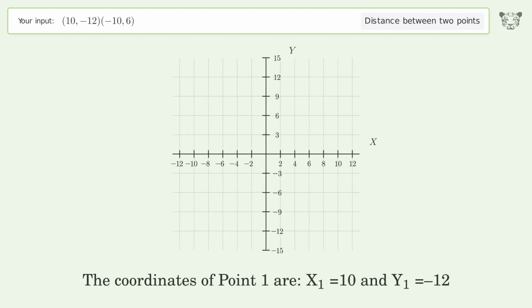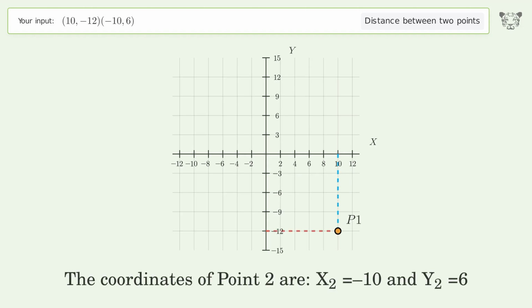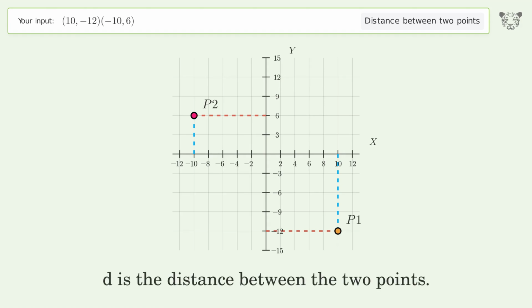The coordinates of point 1 are x1 equals 10 and y1 equals -12. The coordinates of point 2 are x2 equals -10 and y2 equals 6. D is the distance between the 2 points.